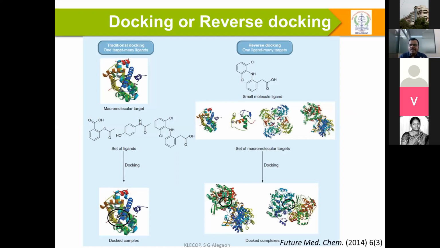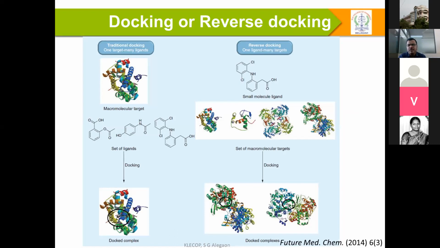We have one target, and we do either rigid docking, flexible docking, or automated docking. Finally, we get a docked complex, or a lead molecule at a specific target.